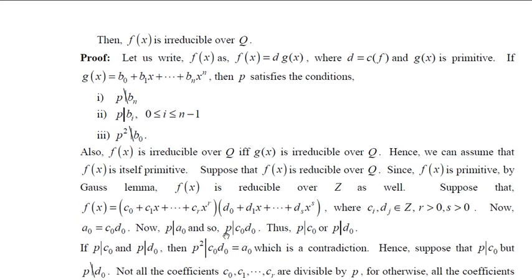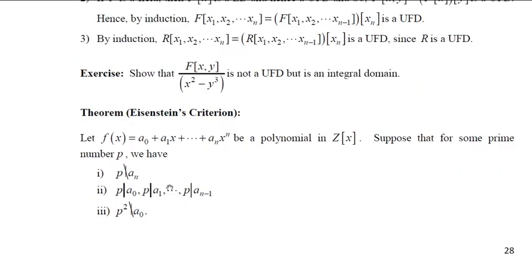But what is your p? P is a prime number. Therefore, p divides c0 or p divides d0. What happens if p divides both of them? If suppose p divides c0 and p divides d0, then we knew that by prime number property, p into p, p square divides c0 into d0. But c0 into d0 is a0. So p square divides a0, which is a contradiction to the third condition.